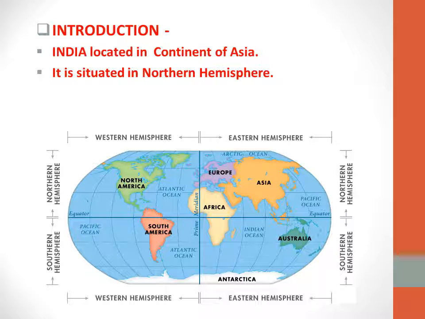At first, we are going to see where India is located in the world map. India is located in the continent of Asia, and it is situated in the northern hemisphere.